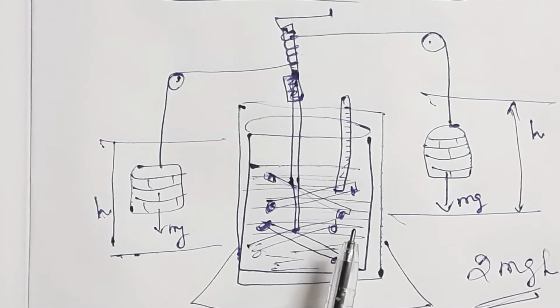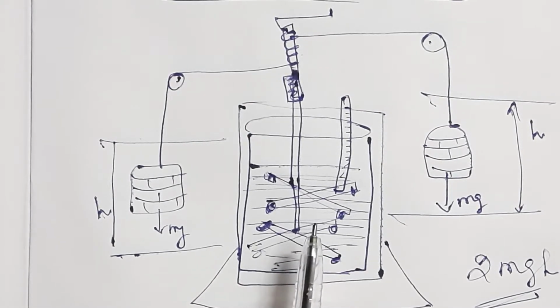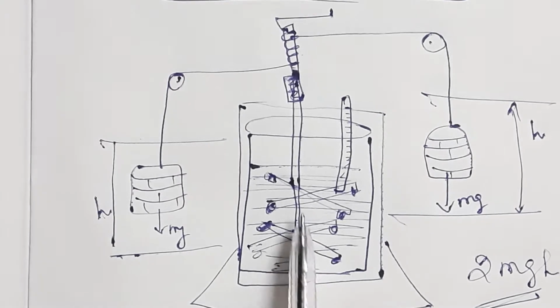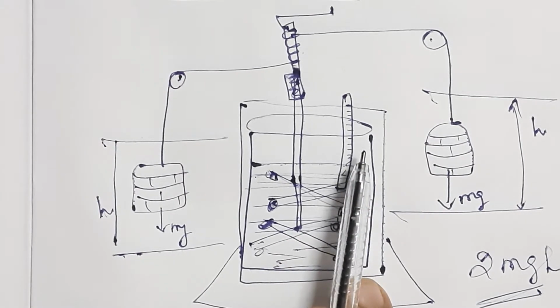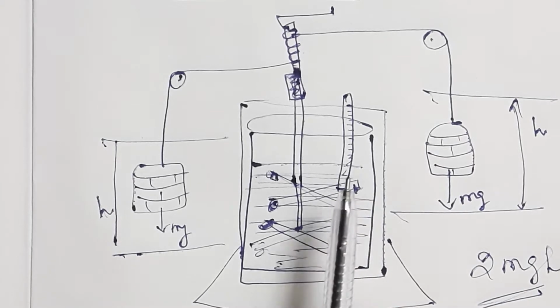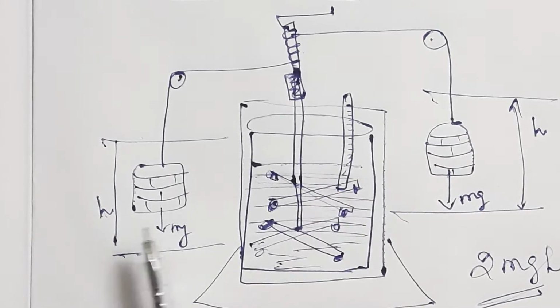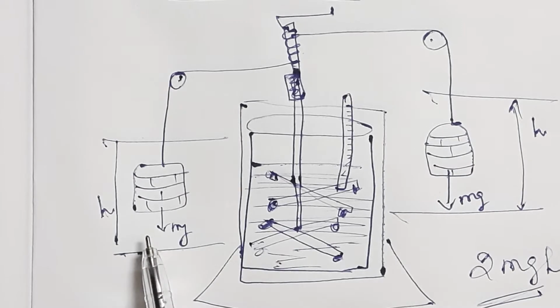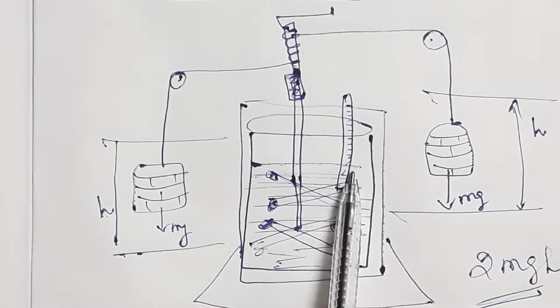What will happen? Some work is done, and it raises the temperature of the water. In the beginning we should measure the temperature of the water. After this work, when these masses fall, we can note down the rise in temperature of the water.